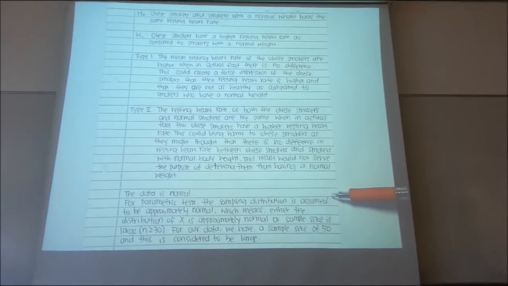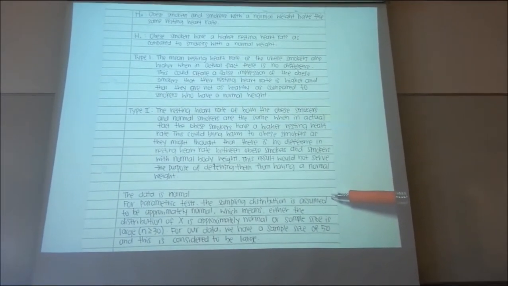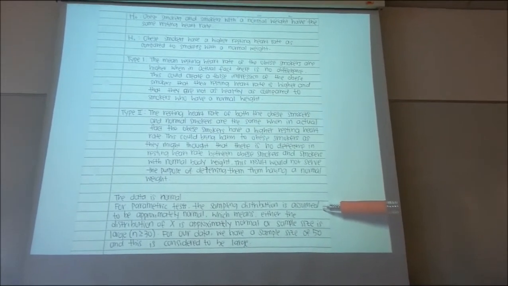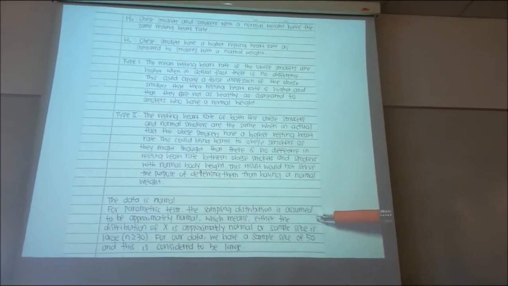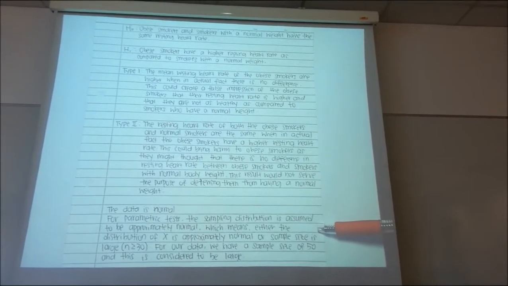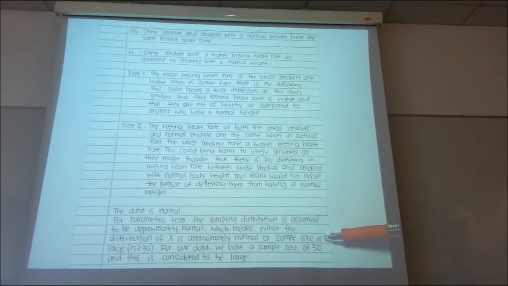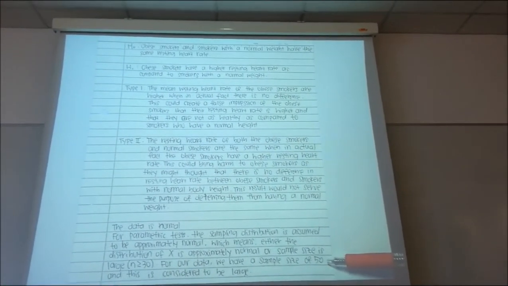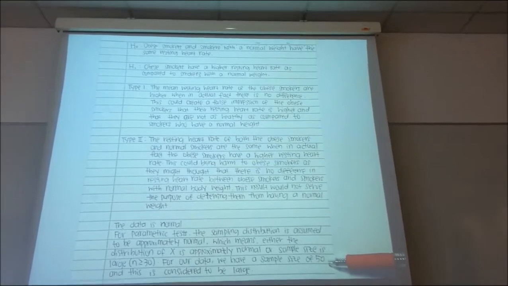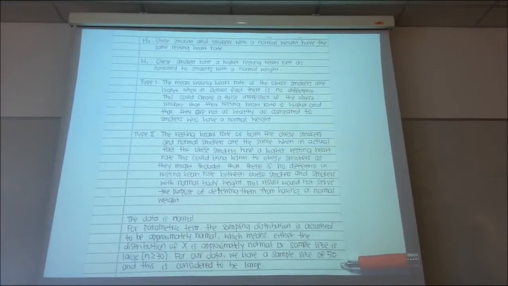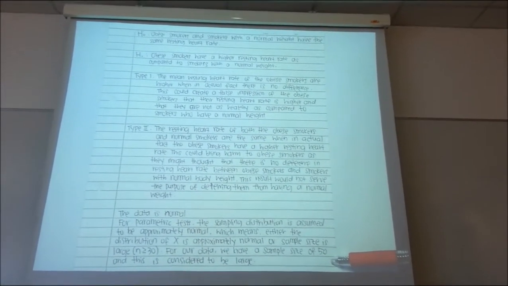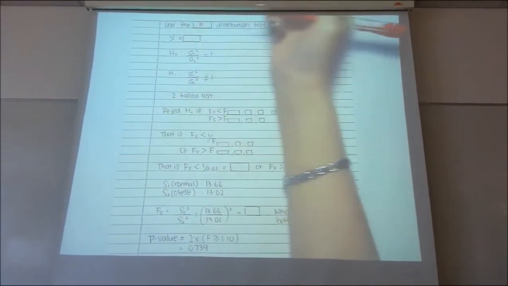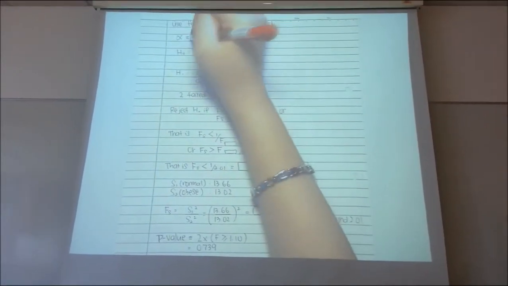Our data is normal. For the parametric test, the sampling distribution is assumed to be approximately normal, which means either the distribution of X is approximately normal or the sample size is large, which is more than 30. For our data, we have a sample size of 50, and this is considered to be large. We use the F distribution test. Our level of significance is 5%.